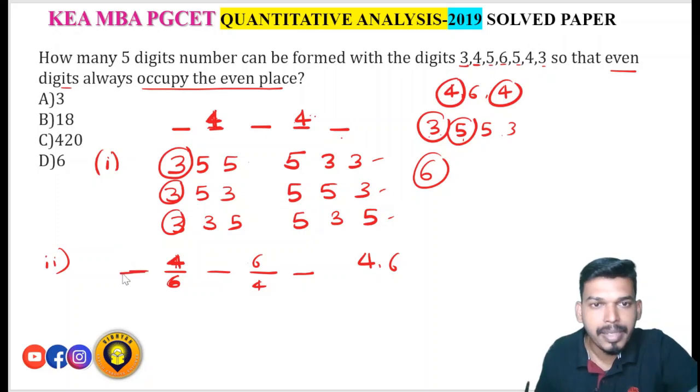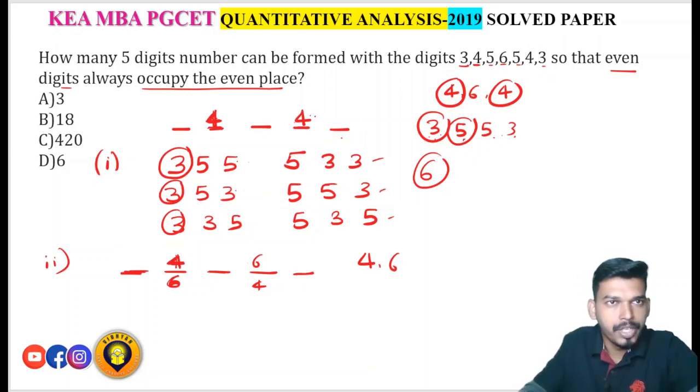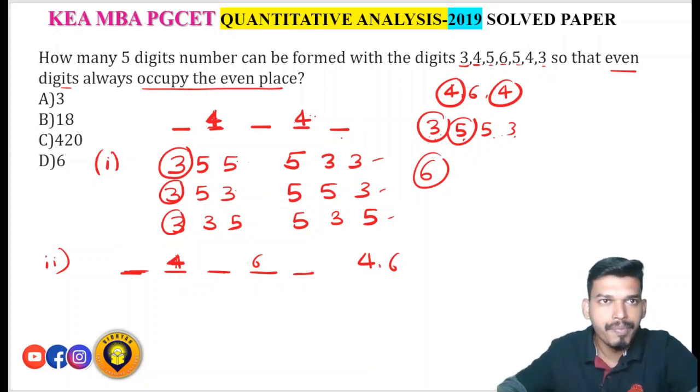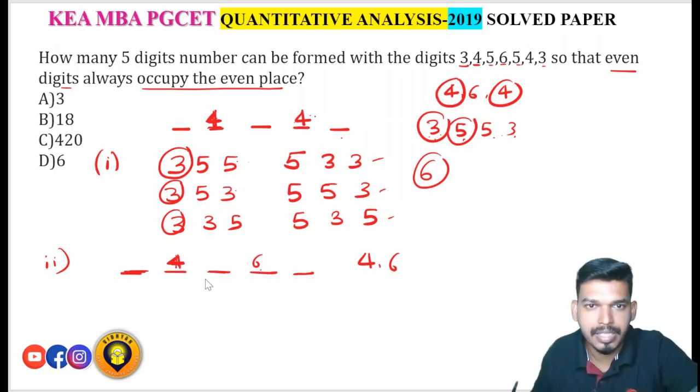Again, in these remaining places, which numbers come? Remaining places again 3, 5, 5, 3. Right? So that is the same thing. 3, 5, 5, 3. How many ways will you get? You will get 6 ways. Are you understanding? Now suppose you are putting 4 here and 6 here, you will get 6 ways. Correct? That is 3, 5, 5, 3. You will arrange it in 6 ways.